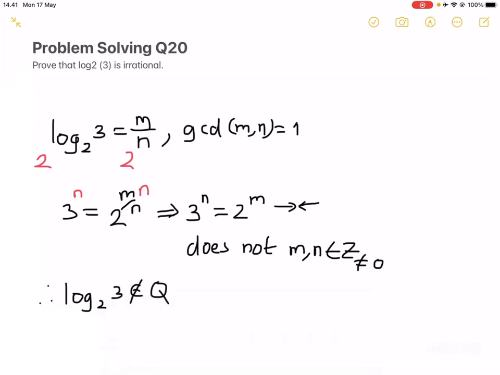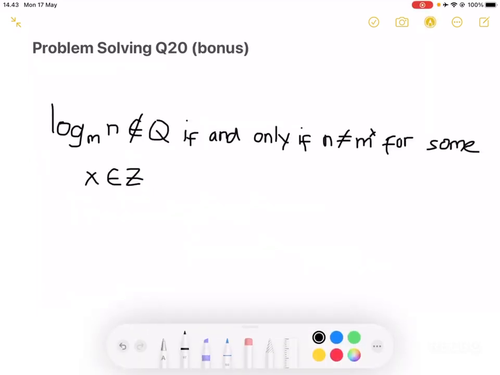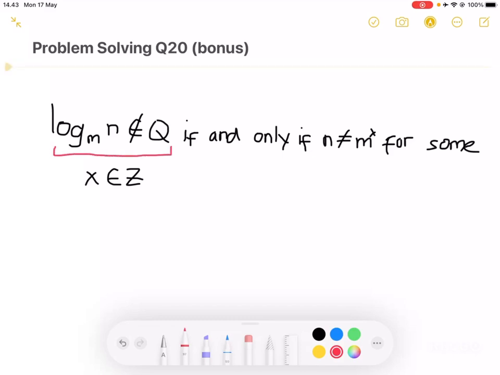Now we can generalize this to, I would say, a general formula or a general proof for a similar type of problem like this. Alright, so here's the bonus problem, which is a generalization from the previous problem, as I've said before. So we need to prove that log base m of n is irrational if and only if n cannot be expressed as m to the power of x for some arbitrary integer x.